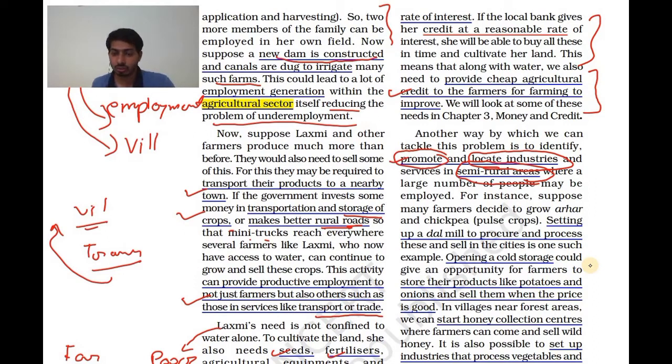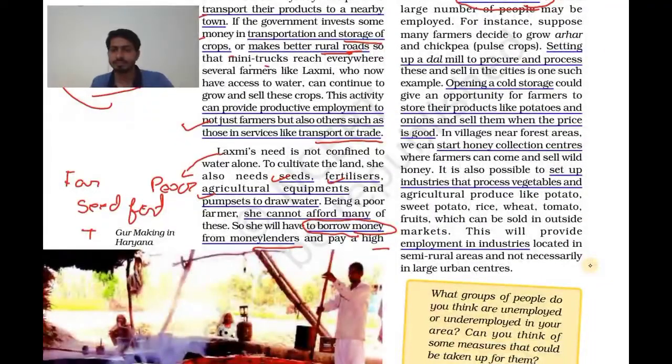Okay, the same thing is here, they have explained with the help of a few more examples. Let's see. Setting up a dal mill is one. Of course, a dal mill is set up to produce and process pulses and sell them in the cities. Opening a cold storage could give an opportunity to the farmers. Of course, when the cold storage is being constructed, at that time also it will provide labor to the villages. Okay, they can work as laborers. Then later on, once it has been constructed, farmers can store their products.